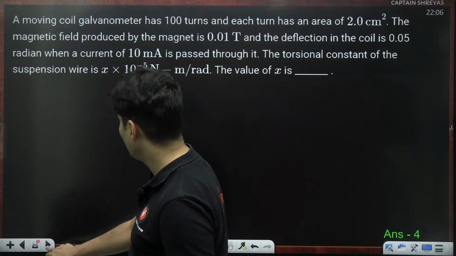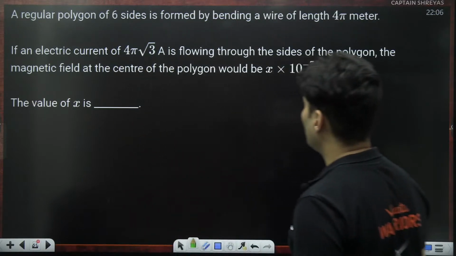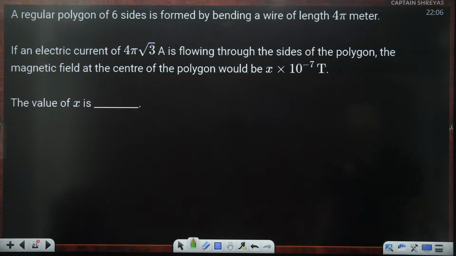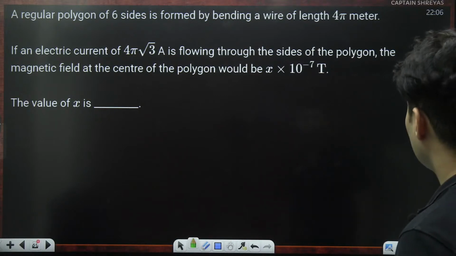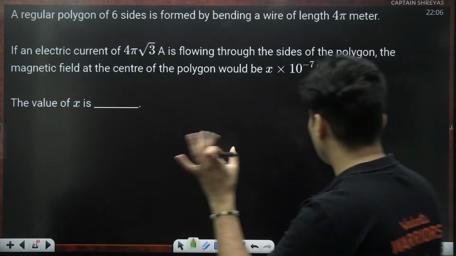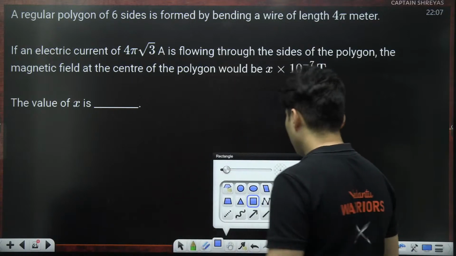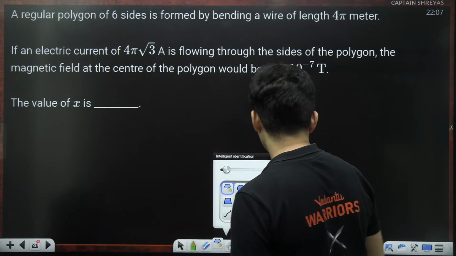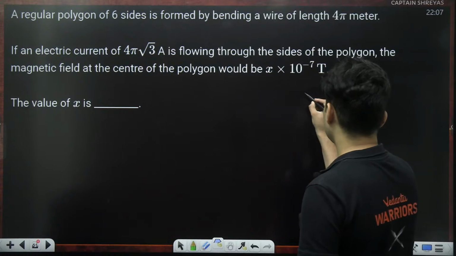Okay, moving on to the next question. Regular polygon bent by a wire, electric current flowing through the sides. The magnetic field at the center of the polygon is how much? Okay, so let's first of all draw a polygon.